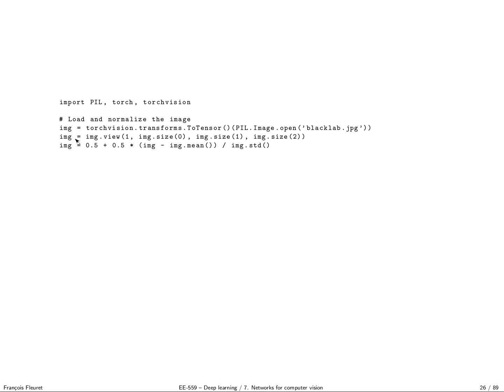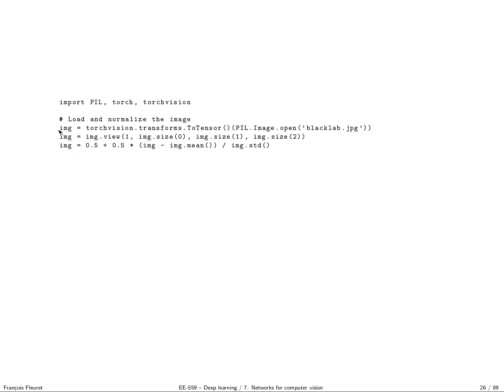I reshape it to make it a batch of a single image. So I keep the number of channels, keep the height, keep the width, and just make it one more index, which is a single sample. And then what I do is simply subtract the mean, divide by the standard deviation, and force the mean to 0.5 across channels and the standard deviation to 0.5. It's because the AlexNet in PyTorch was tuned for such a normalization.